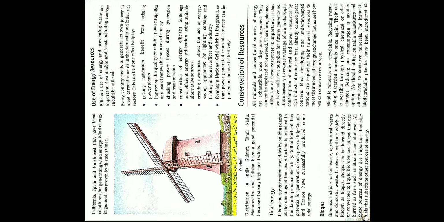Denmark, Northwest Pacific Coast, Southern California, Spain, and Northeast USA have ideal conditions for generating wind energy. Wind energy in general has grown by 13 times. Distribution in India: Gujarat, Tamil Nadu, Maharashtra, and Odisha have good potential because of steadily high speed wind.